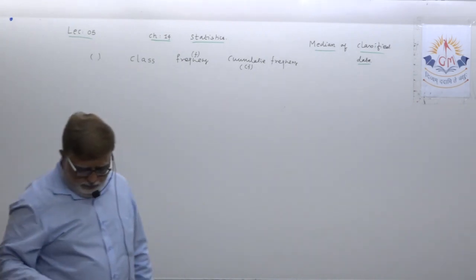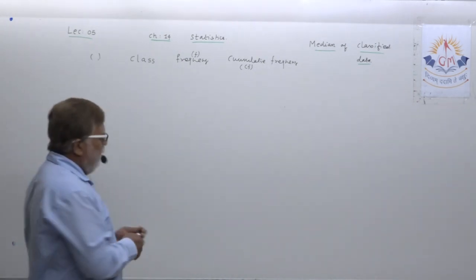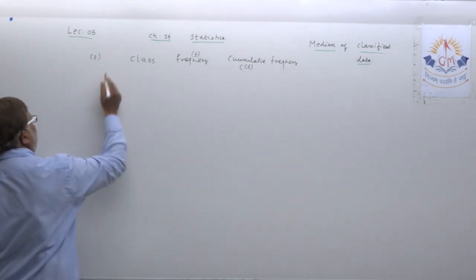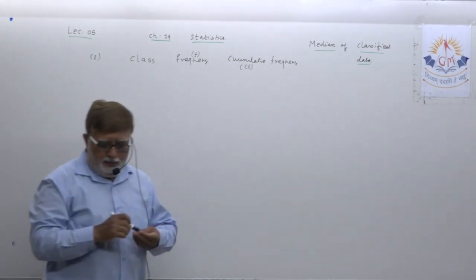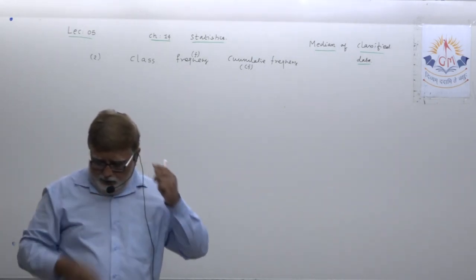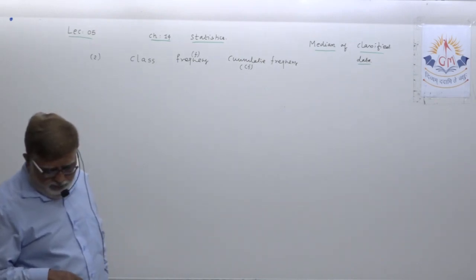Right. First, example number 2. Classes are given with a class height of 5.